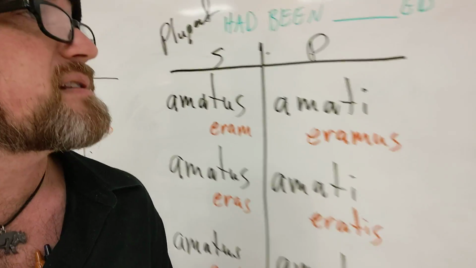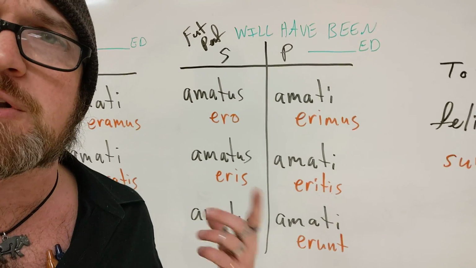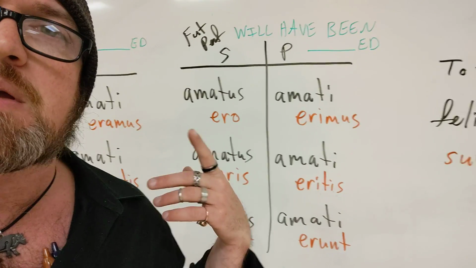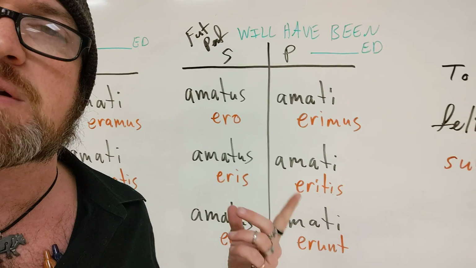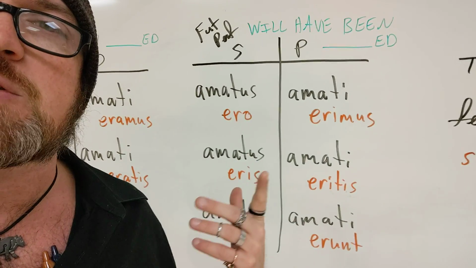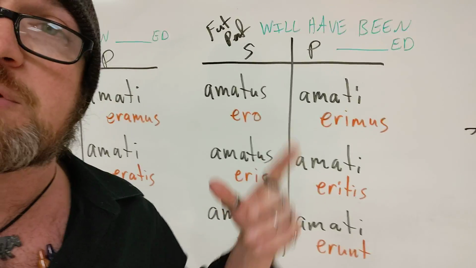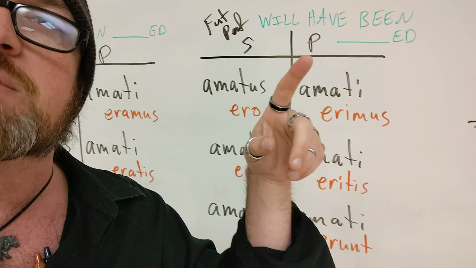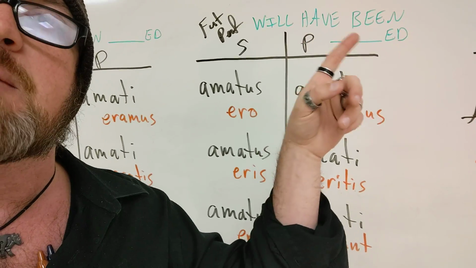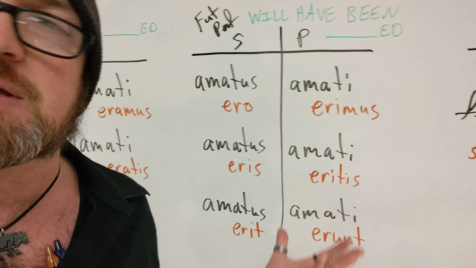And actually, it's basically the same deal in the future perfect passive as well. But you're going to use future forms of sum. Ero, eris, erit, erimus, eritis, erunt. So, I will have been loved, you will have been loved, he will have been loved. You do have to use the will have. Will because it's future, have because it's perfect, been because it's passive, and then whatever the verb means, etc.